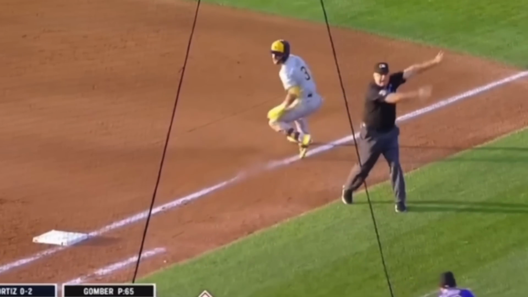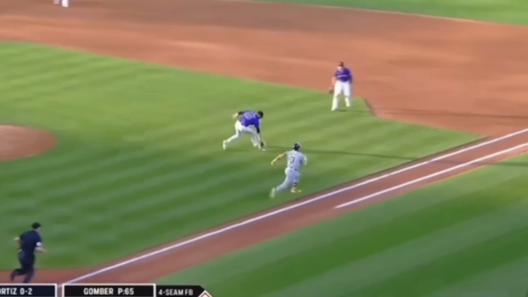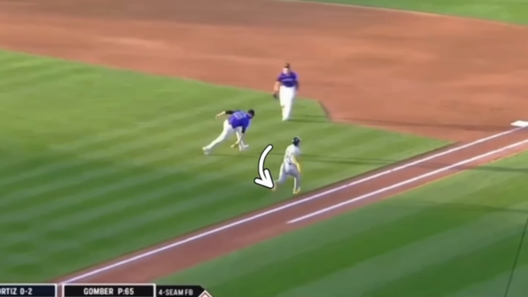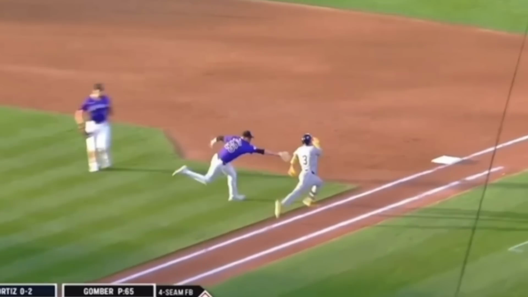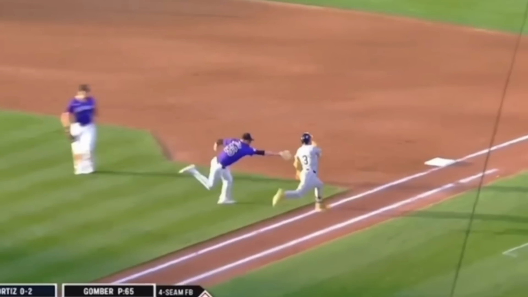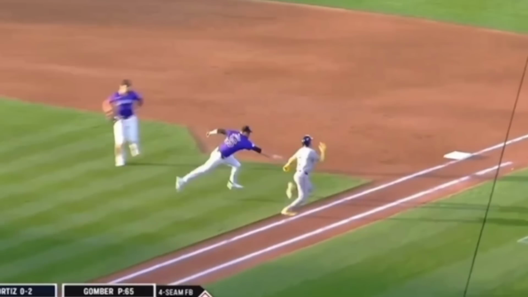But the runner's lane only matters on thrown balls. So it really only comes into effect when the catcher fields a ball and is going to throw to first, or the pitcher fields a ball and is going to throw to first. And on those plays, again, if the runner's running way in here on the grass, then there is the potential for him to be called out for being out of the runner's lane. But again, the runner's lane doesn't matter on a play like this where it's just the pitcher trying to tag the batter runner. And so I believe that what the call is, is being out of the base path.